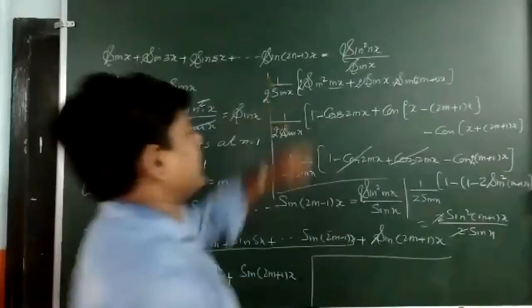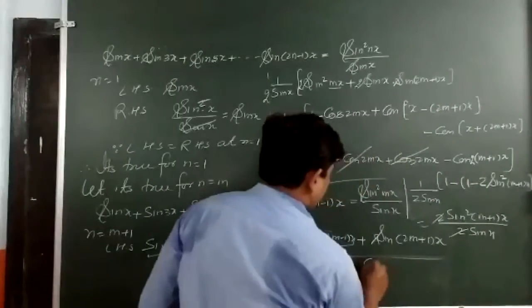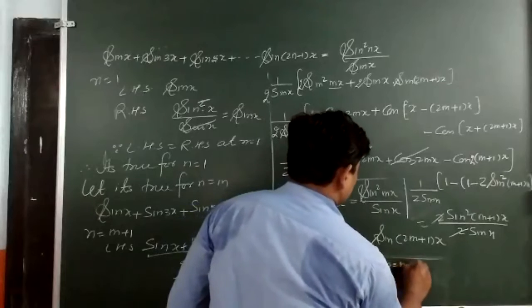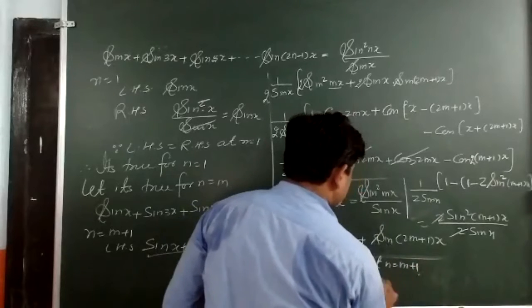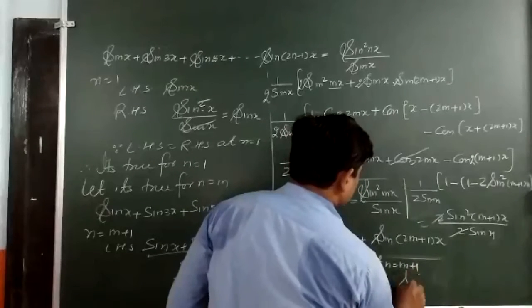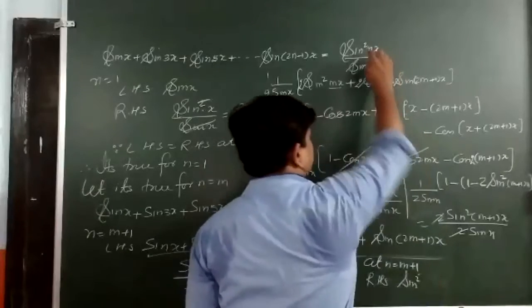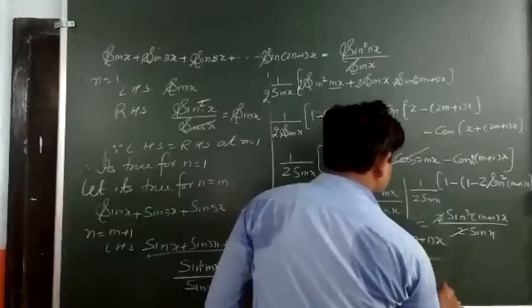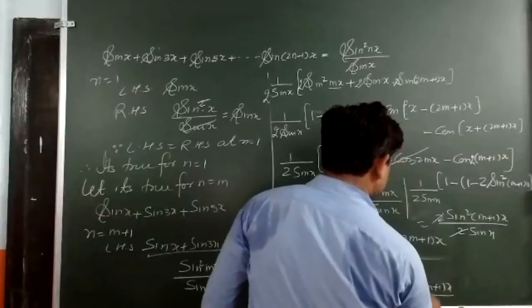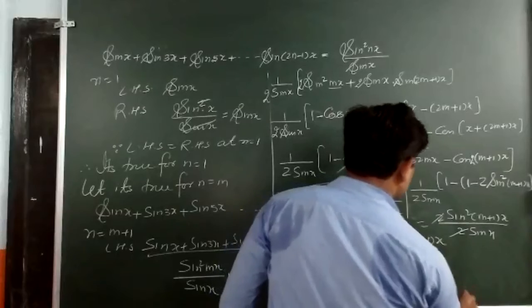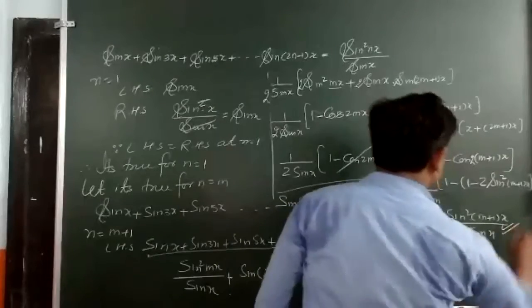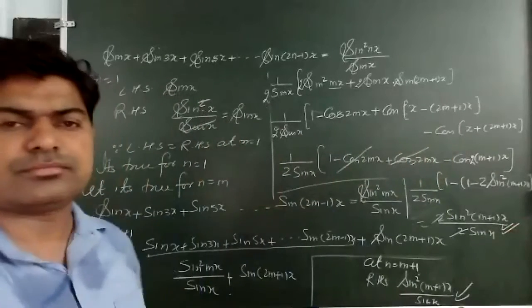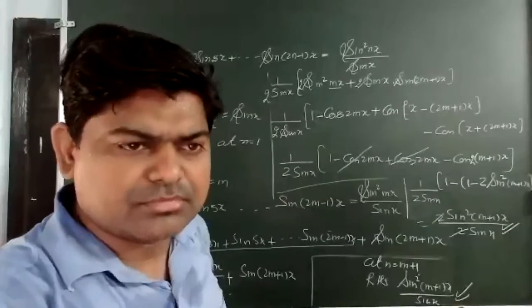And the right hand side also, what can I write? With n equal to m plus 1, RHS will be, again you can see, sin square in place of n I'll put m plus 1 into x upon sin x. Now this one and this one, you see both are same or not? Both are same.